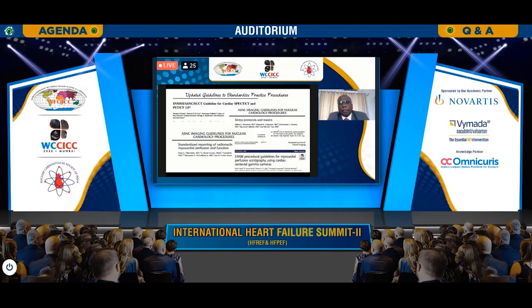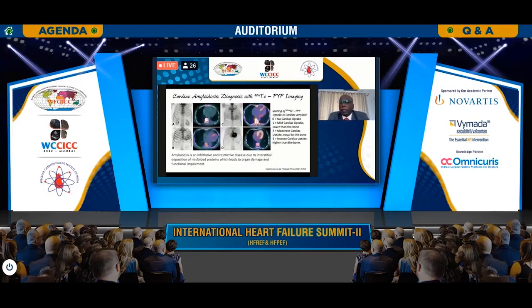Academic bodies have been periodically issuing guidelines depending upon the evolving science and technology, and this has been almost uniformly followed throughout the world in various centers, so that the practice of nuclear cardiology is uniform.